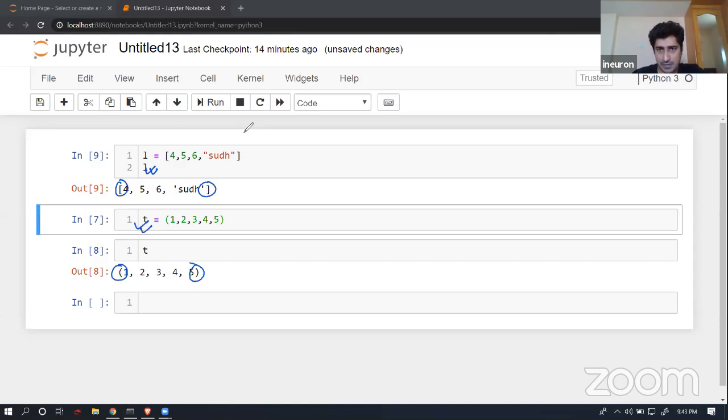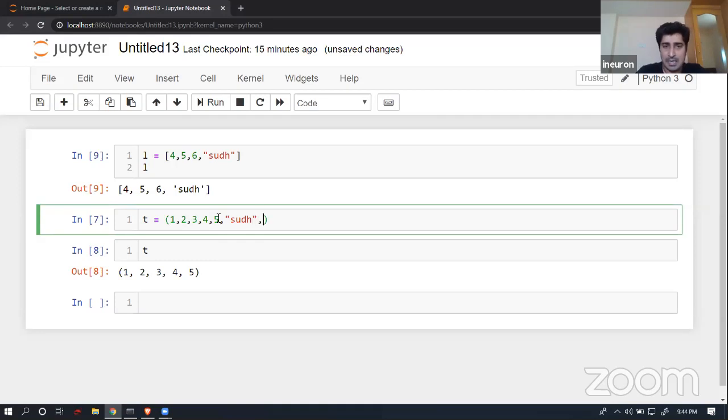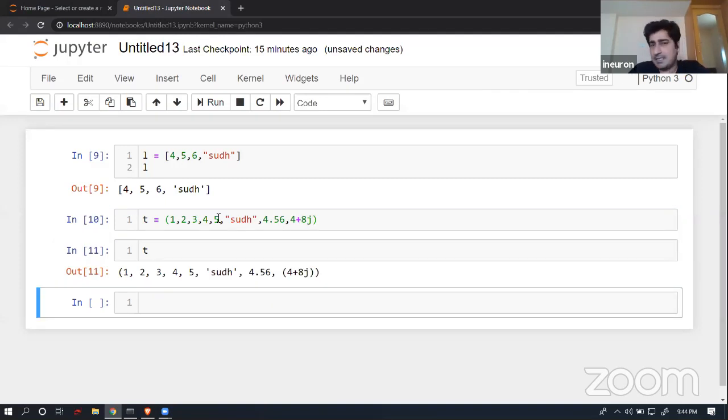Again, data storage wise, tuples can store homogeneous data. Yes, we are able to see this. We can store all the integer data inside a tuple, and if I talk about a list, yes, a list does the same thing. If I talk about heterogeneous data storage, maybe I can store a floating point number over here, or some kind of complex number, and it's completely fine.